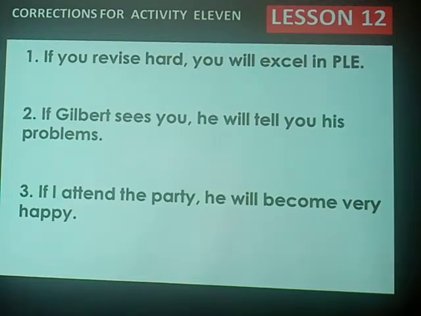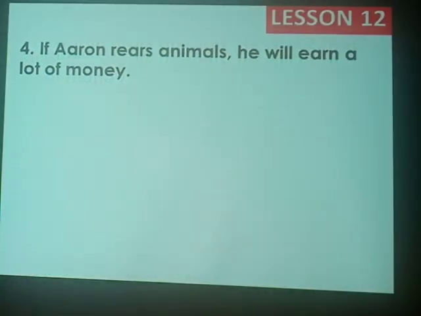Number four was also simple, two phrases. Alon is rearing animals, he's earning a lot of money. Those were the phrases. When you join beginning with if, substitute if one, you will have the answer as, if Alon rears animals, he will earn a lot of money.